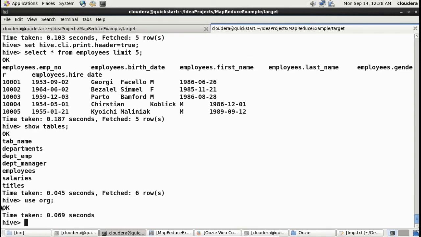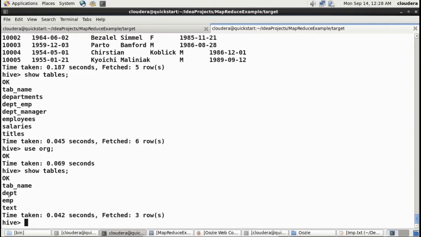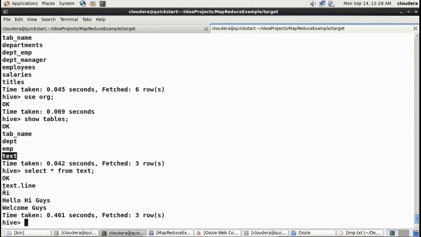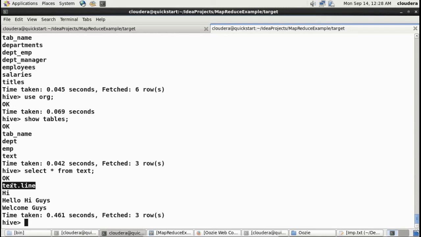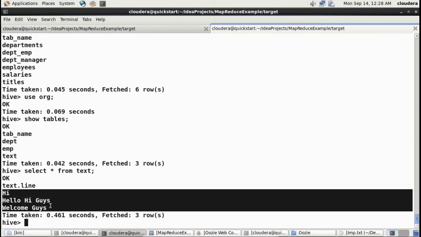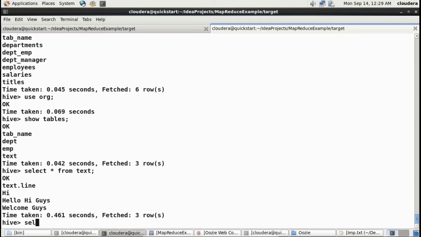Okay, I'm using the database org. In that, I have a table called text. So what I will do is select star. As you can see there, this is just the header. This is just one column called line, and text is the table name. The table contains the same data that was in the file, and we want to generate the word count and its frequency. So let's write a simple query for it.